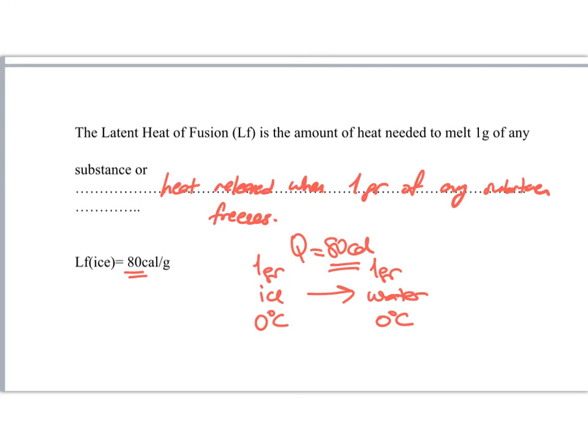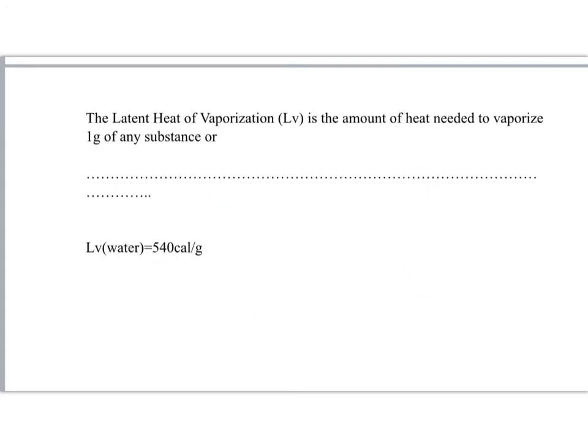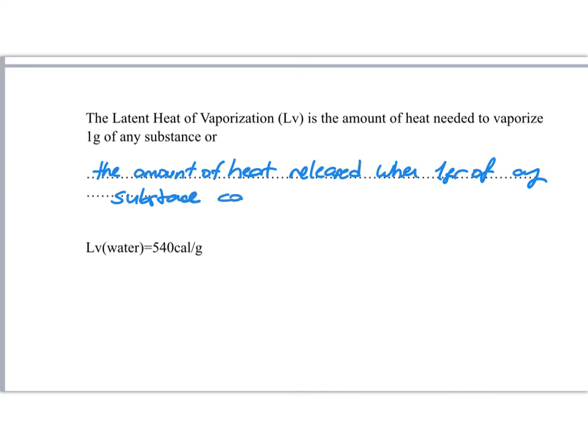The opposite should also be considered. That means that when 1 gram of water freezes, it releases 80 calories of heat. The latent heat of vaporization is the amount of heat needed to vaporize 1 gram of any substance, or the amount of heat released when 1 gram of any substance condenses.